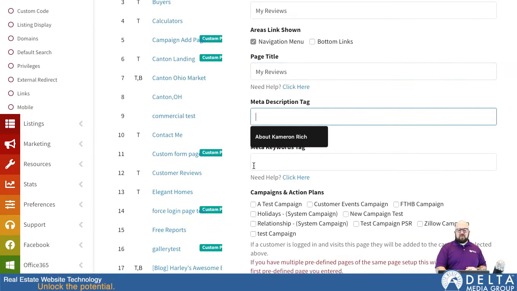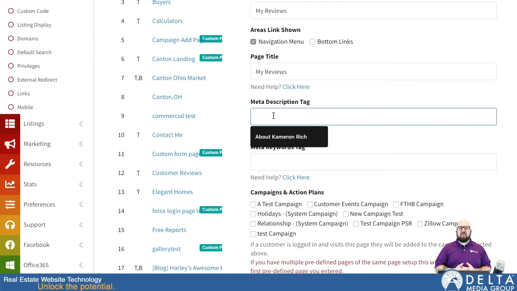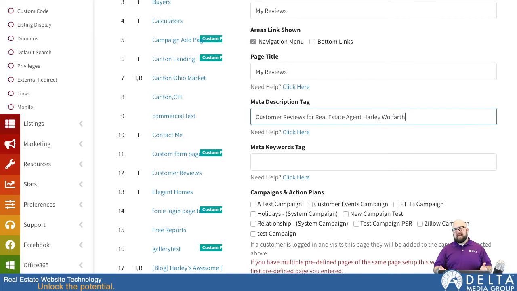Now you also have your meta description tag and your meta keywords tag. Keywords are less important these days, but both of these have to do with search engine indexing. So for your meta description, you would want to write out a readable description of what this page is about. So something like customer reviews for real estate, something like that. But you can put whatever you want there.